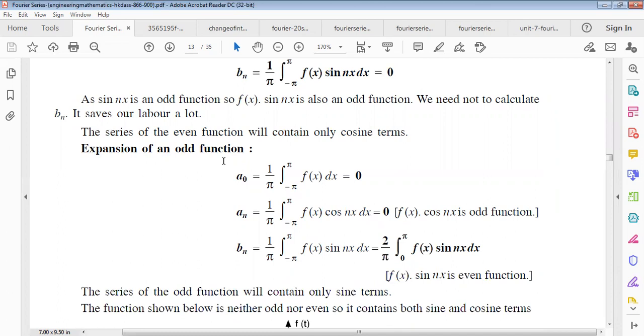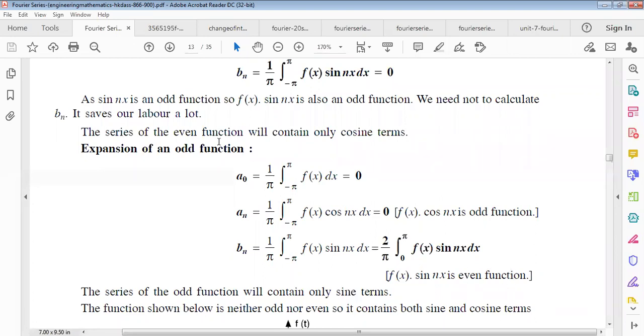Now the expansion of an odd function. The Fourier series coefficient a naught equals 1 by pi, integral from minus pi to plus pi of f of x dx, will be 0 for an odd function. Remember it, for an odd function a naught will be 0. Similarly an will be 0, because f of x and cos nx gives an odd function. But bn, remember it, with f of x and sin nx, will not be 0, because f of x and sin nx is an even function.